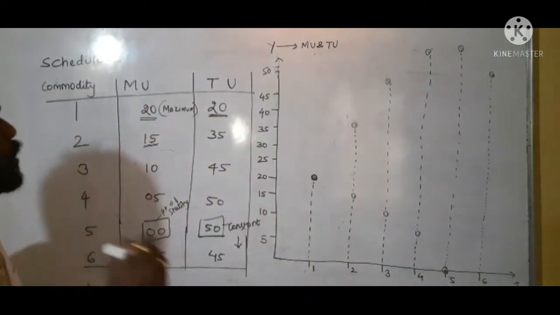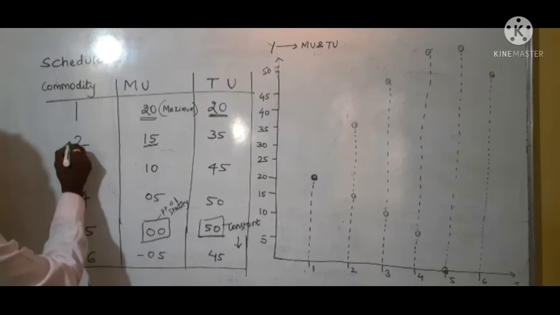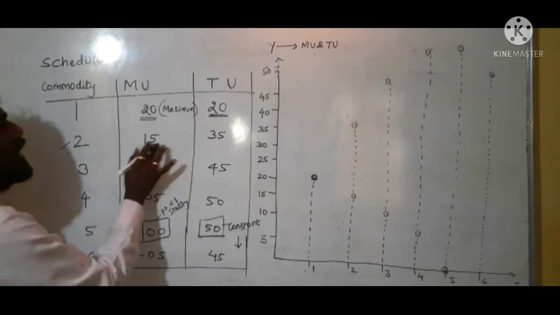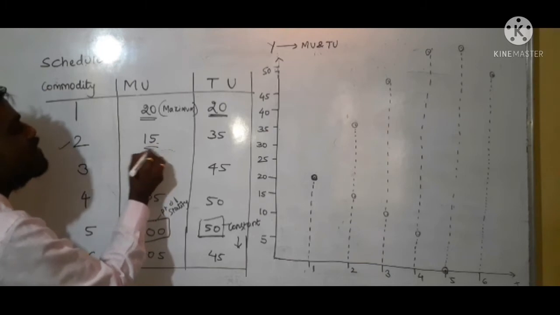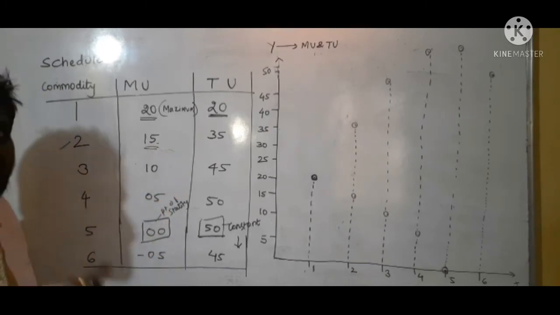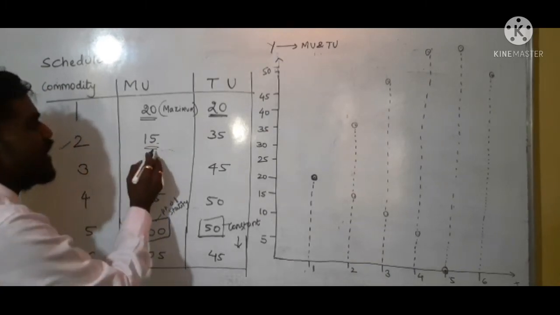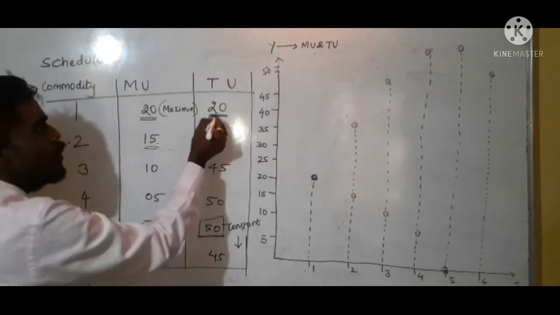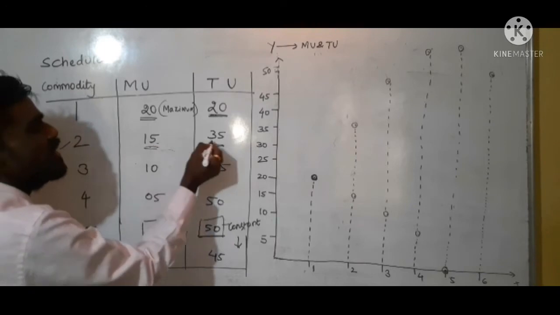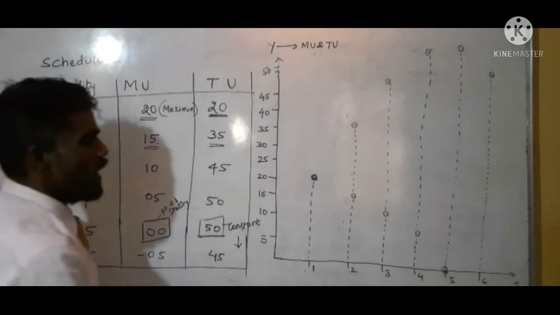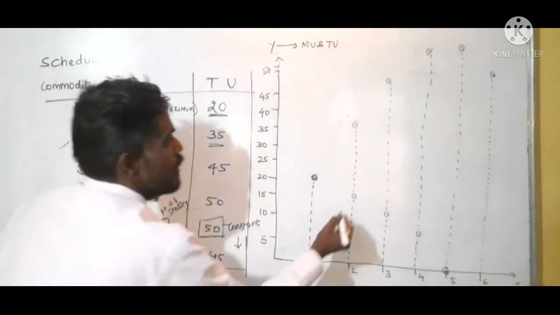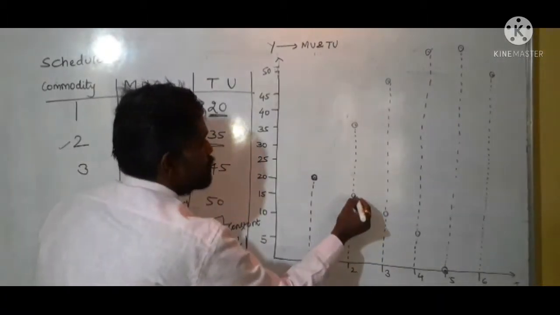Okay, when the consumer consumes the second unit, he gains 15 units of satisfaction. His total utility is 35. How 35? 20 plus 15 is equal to 35. By the second unit the marginal utility is 15, so the point will come here.